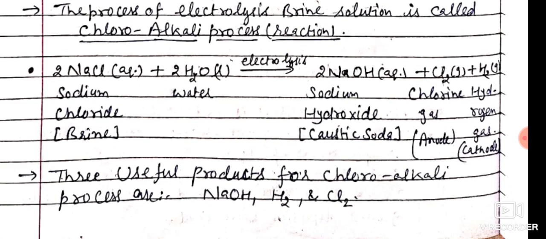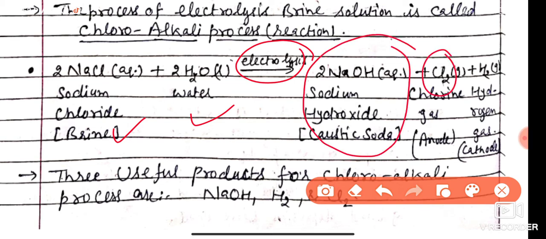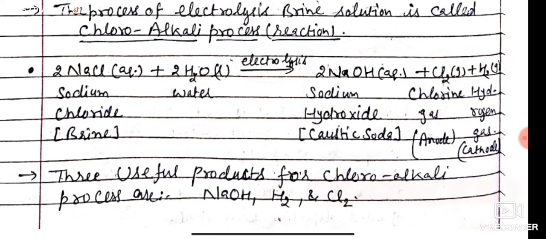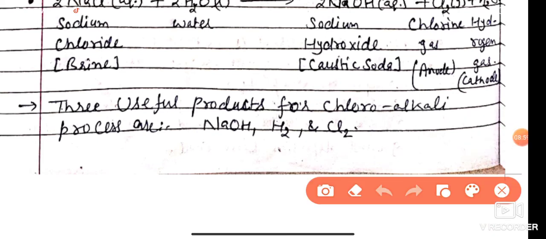Next, NaCl plus water, on passing electricity through it by the electrolysis process, gives NaOH, chlorine, and hydrogen. This is the reaction of the chloroalkali process. NaCl aqueous, that is brine, and water, on passing electricity, give NaOH, caustic soda, chlorine gas, and hydrogen gas, near the anode and cathode. The three useful products of the chloroalkali process are sodium hydroxide, hydrogen gas, and chlorine gas.